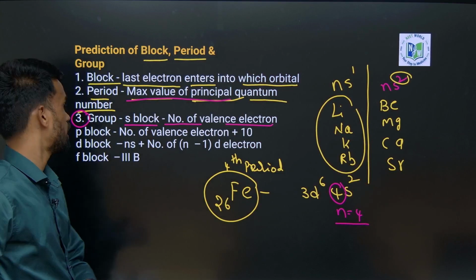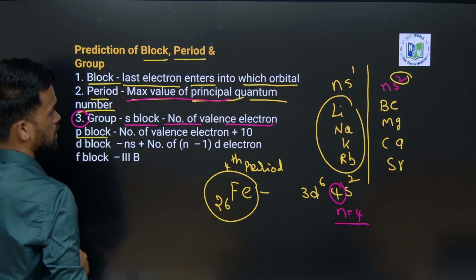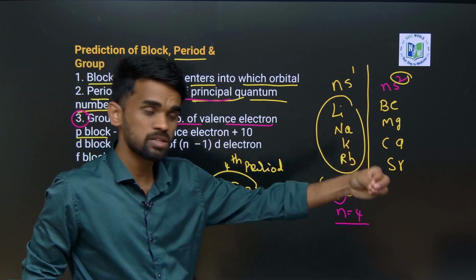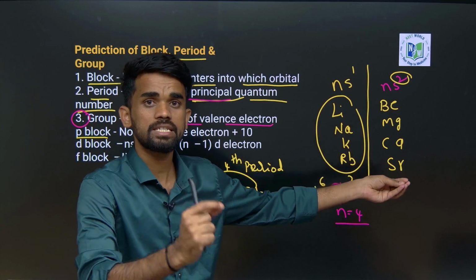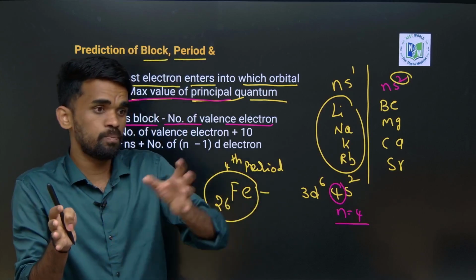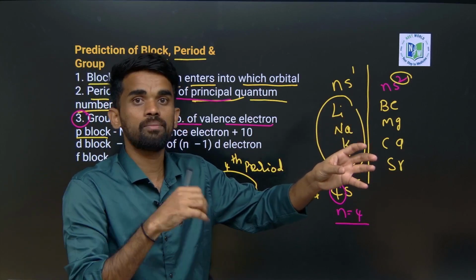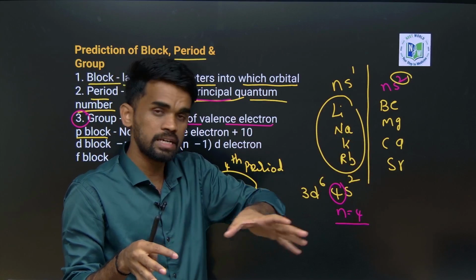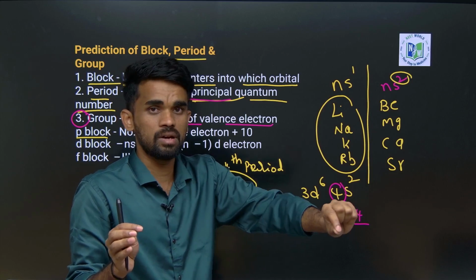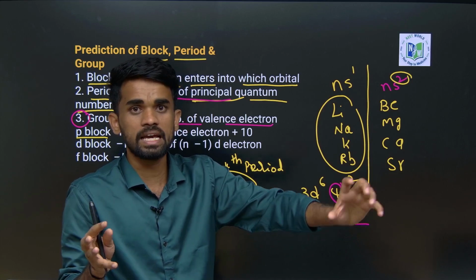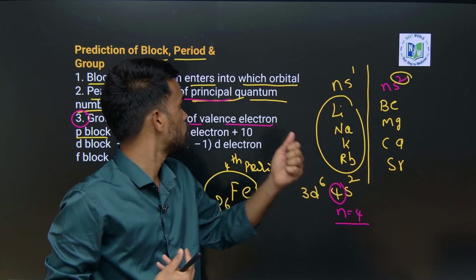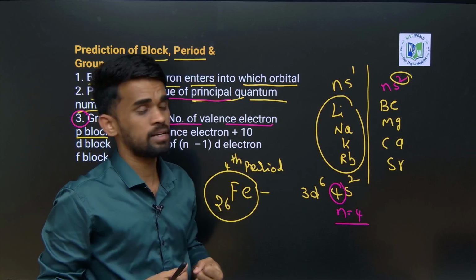Now what about P block elements? Similar to S block elements, for P block elements also we can follow the same thing, but you just need to add 10. Why? Because from S to P in between we have the D block elements. There are 10 groups of D block elements in between S and P, like a row if I say. So you need to add 10 to this number.